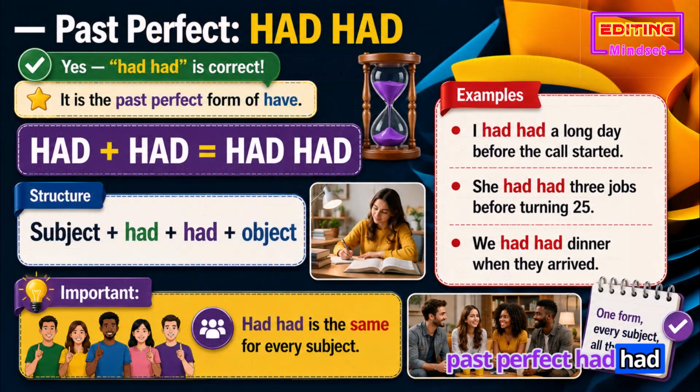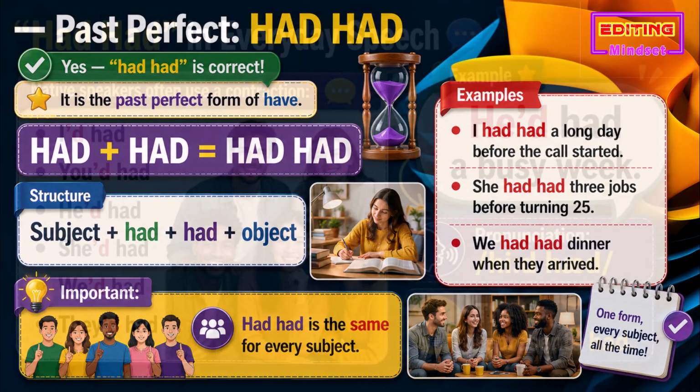Past perfect, had had. Yes, had had is correct. It is the past perfect form of have. Had plus had equals had had. Structure: subject plus had plus had plus object. Examples. I had had a long day before the call started. She had had 3 jobs before turning 25. We had had dinner when they arrived. Important: had is the same for every subject.